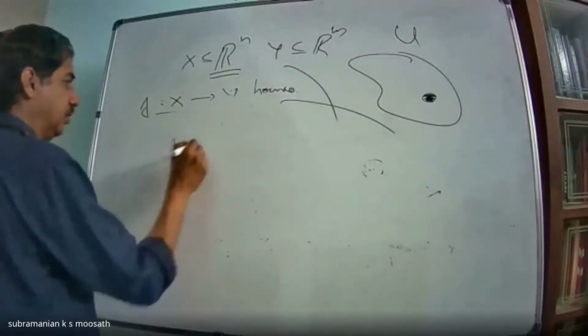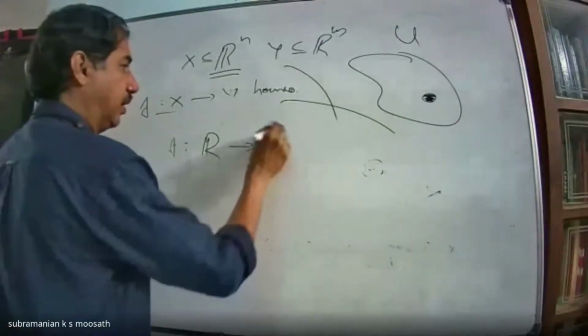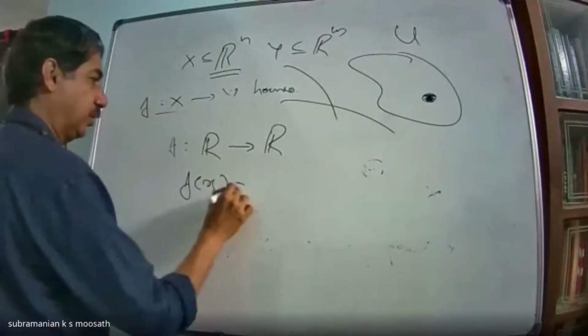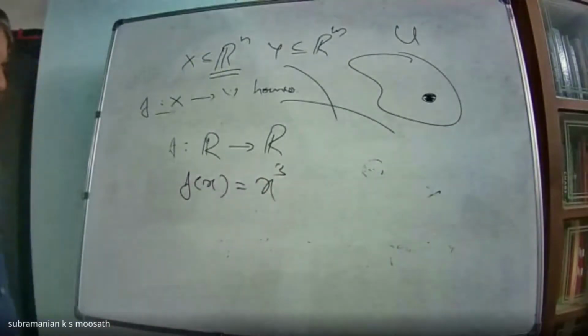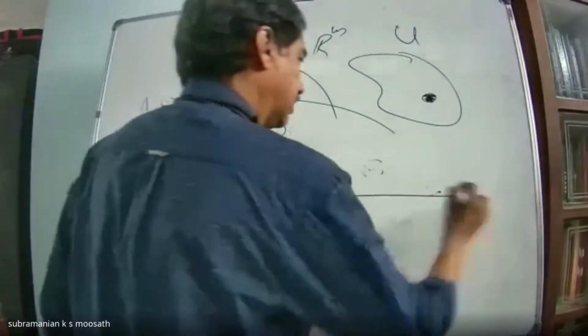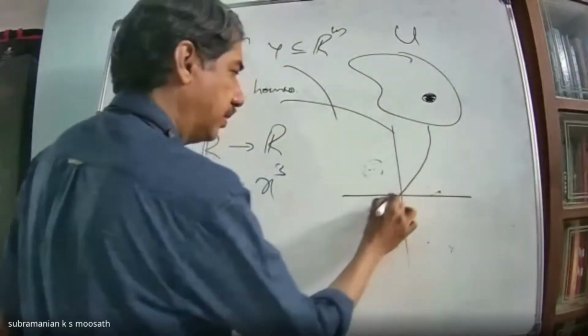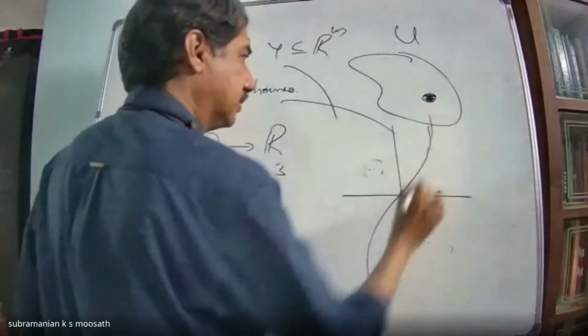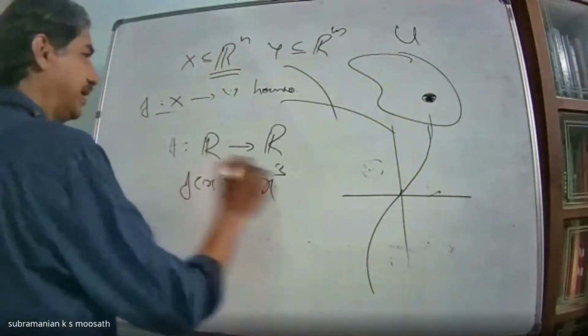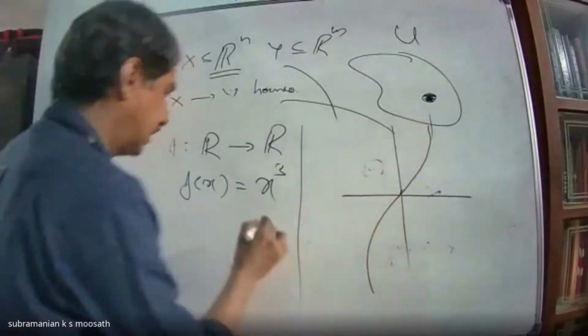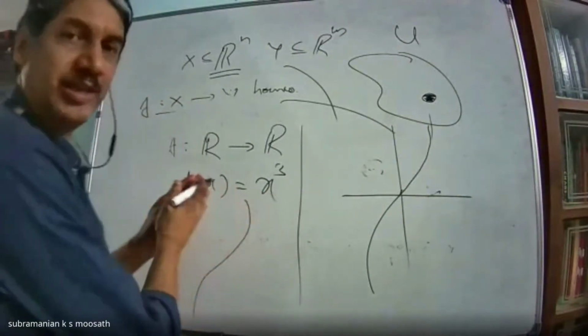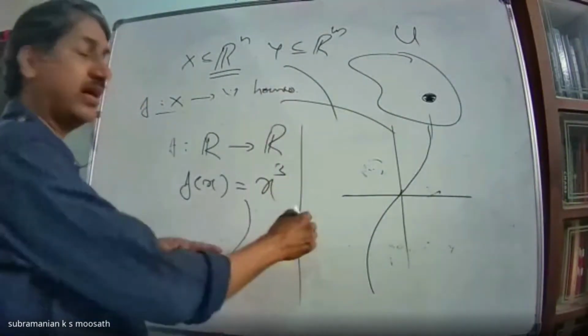Okay, this we have discussed yesterday. And as an example, I can give f from R to R, f of x equal to x cube. If I want to draw the graph of x cube, it is something like this. Okay, and R is the line. So this curve I can straighten and get this line using a continuous process.